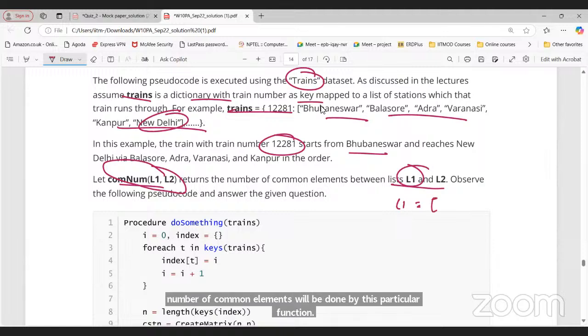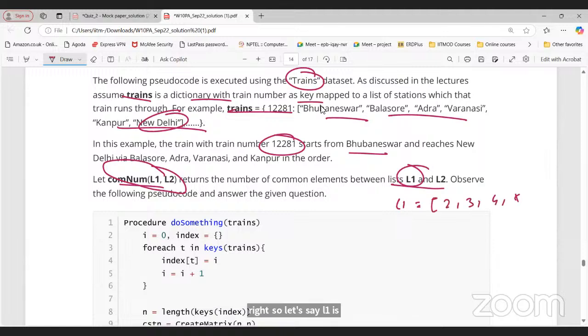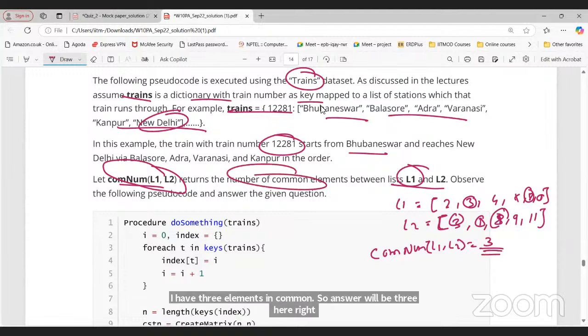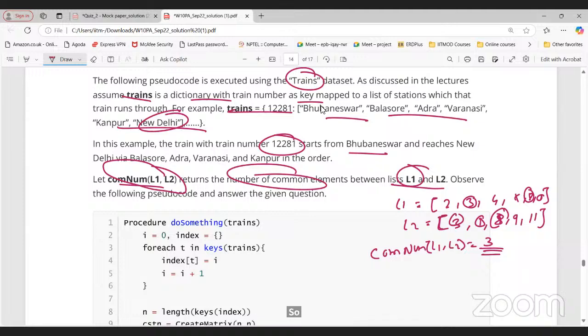So let's say L1 is 2, 3, 4, 5, 8, 1, and L2 is 3, 1, 8, 9, 11. Now tell me the output of common(L1, L2). It is the number of common elements between both lists. I have 3, I have 1, and I have 8. So I have 3 elements in common, and the answer will be 3 here. So 3 are the common elements. This is the function.